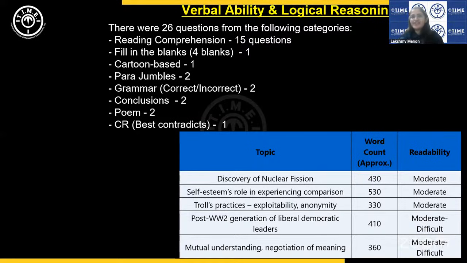Now comes the star of XAT, which is the poem-based reading comprehension. We have put it under VA, poem. The poem this time, as usual, was a little difficult to comprehend. It would have been a little difficult to comprehend for most students. It was a poem by the Indian English poet Arun Kolatkar. For the last many years, XAT has been mostly featuring poems by Indian English poets. It was a poem which said, do not touch old newspapers because they have snakes hatching in their